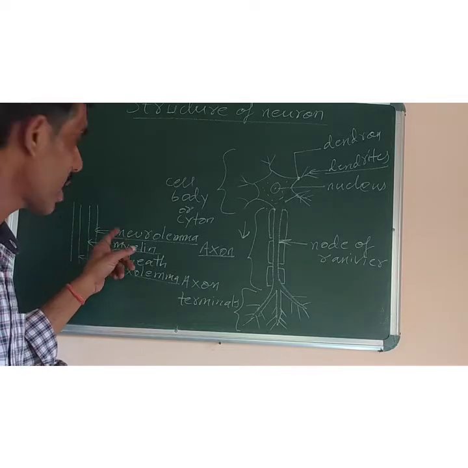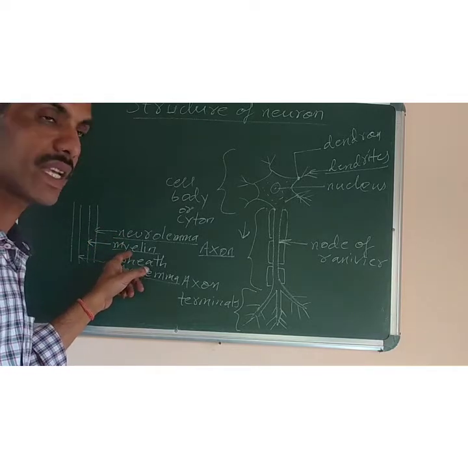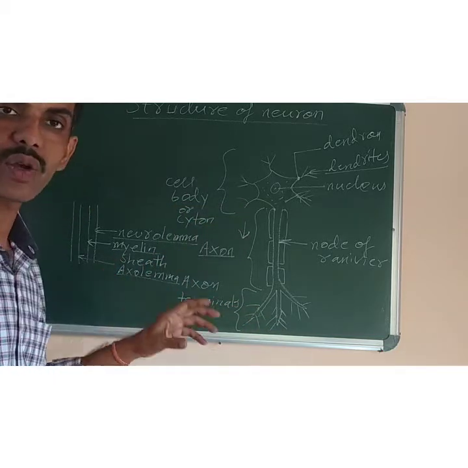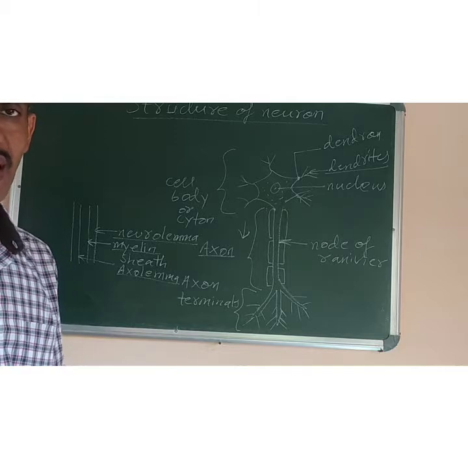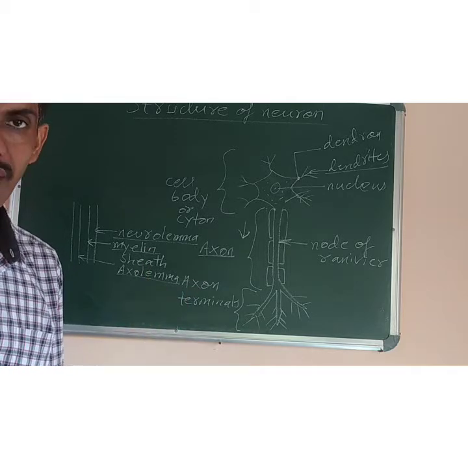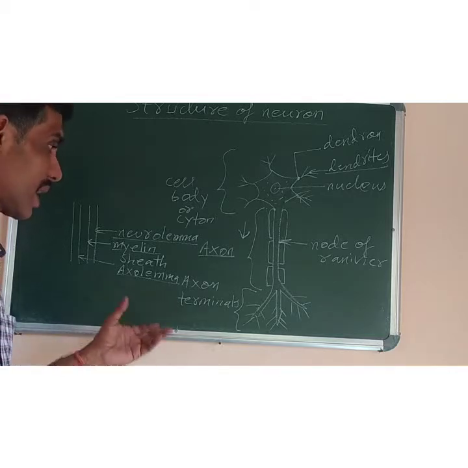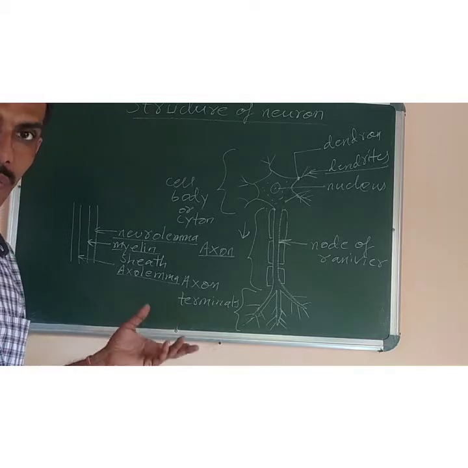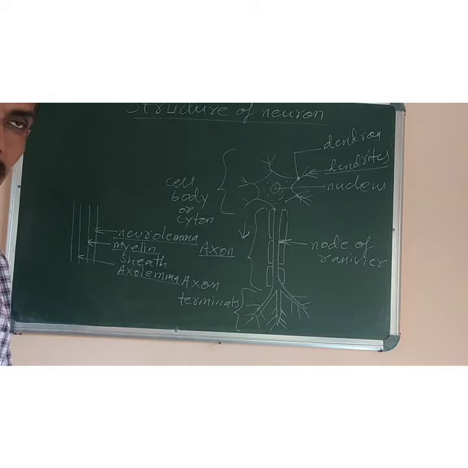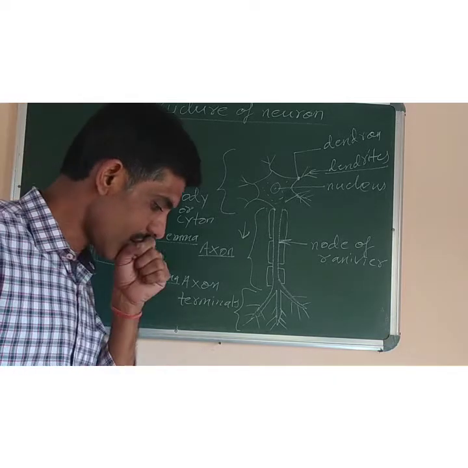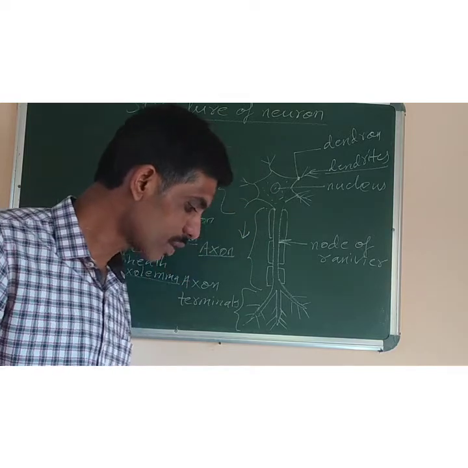Outermost layer is neurolemma. The middle one is called myelin sheath. Such nerve cells which contain myelin sheath are called myelinated nerve fibers, and they are very good at conducting the nerve impulse because the speed is much more as compared to certain other nerve cells which are without myelin sheath. They are called non-myelinated or unmyelinated nerve fibers. Okay. Now next one is nodes of Ranvier.